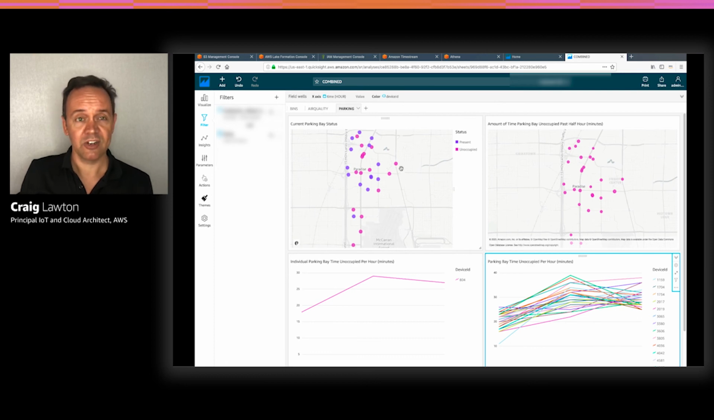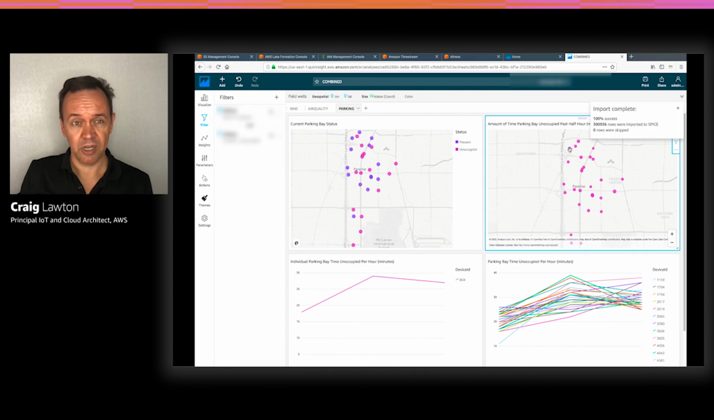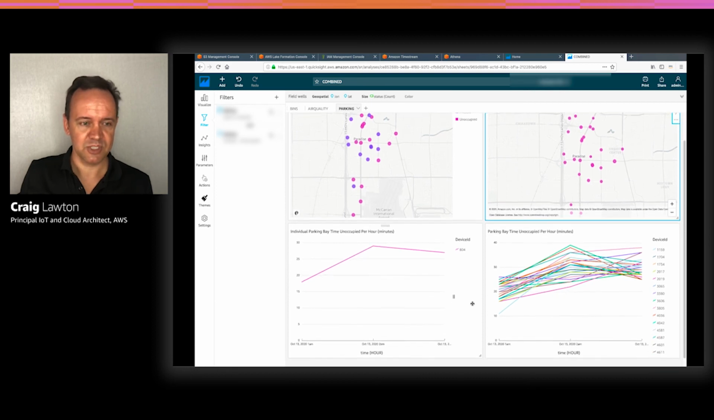You can see we've created on a map of Las Vegas the current status of all our parking spots. On the left, we've got the amount of time it's been unoccupied in the last 30 minutes. And we've also got some charts there that were generated from our parking Timestream tables as well.